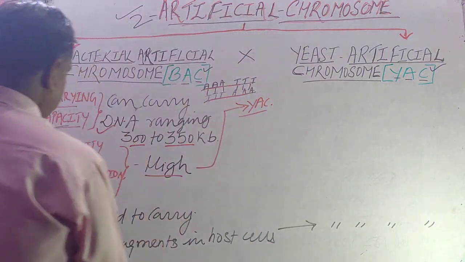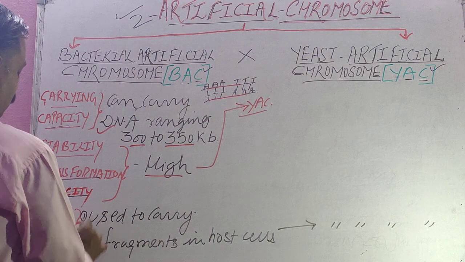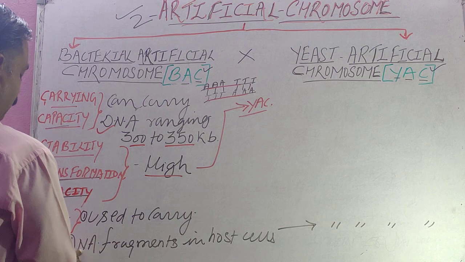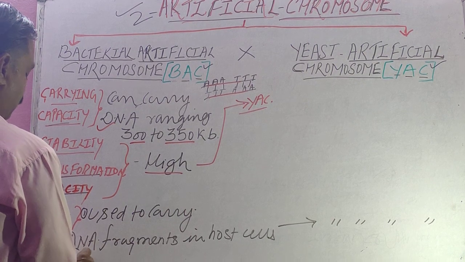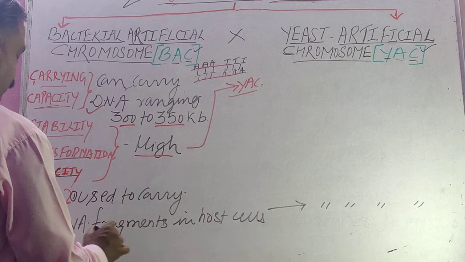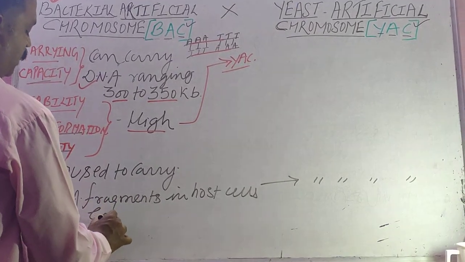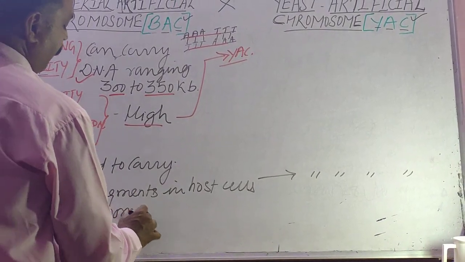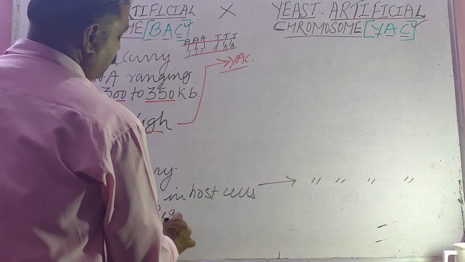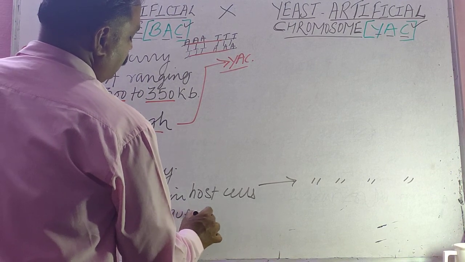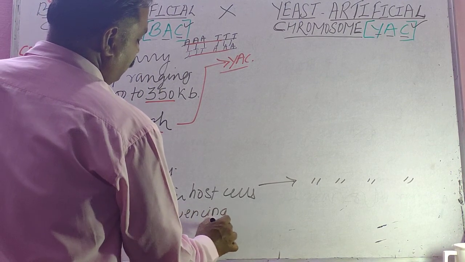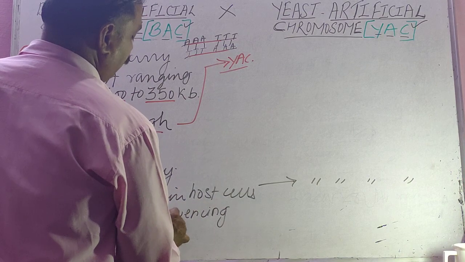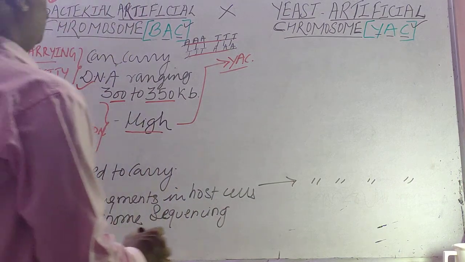But the second function is different in both. The second function, student: BAC or bacterial artificial chromosome is used for genome sequencing. Now what is genome sequencing? In detail we will study it in the bioinformatics chapter, isn't it?